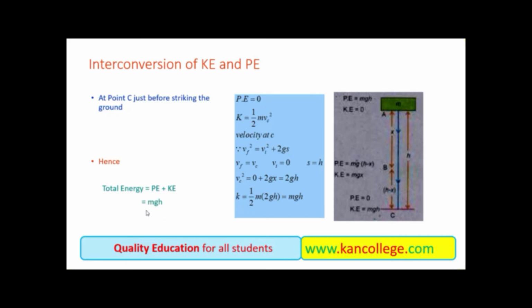Total energy is mgh. From the whole discussion, we observed that the total energy of the system, or total mechanical energy of the moving body, remains constant. Although it changes from potential energy to kinetic energy, the sum of both energies will remain the same.